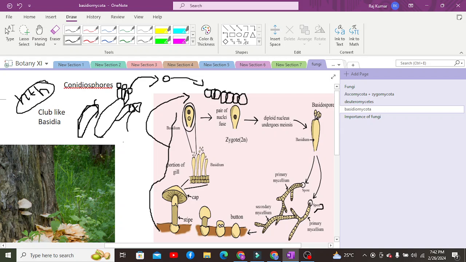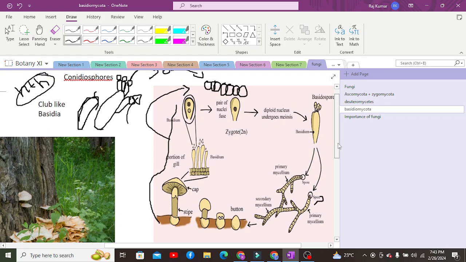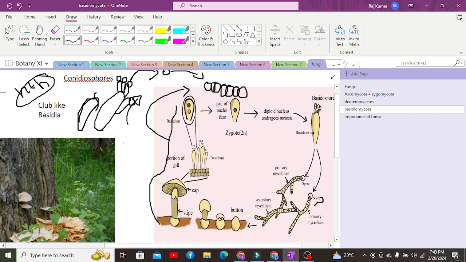This means our secondary mycelium is present in most of its life cycle, and primary mycelium is present in less of its life cycle. Likewise, among other characteristics, the monokaryotic stage is short in its life cycle, and the heterokaryotic, or dikaryotic, stage is present more. This is how the structure is developed. Here, we know that haploid nuclei are present and meiosis occurs.